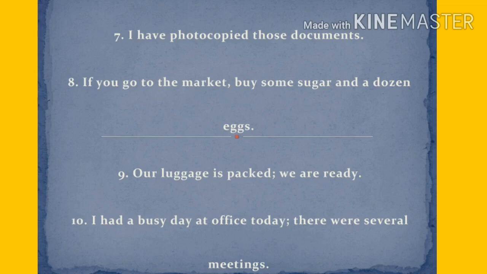Third one, our luggage is packed. We are ready. Fourth one is, I had a busy day at office today. There were several meetings. Do you remember how to find the adjectives? First, choose a correct noun and ask a question to it. Then find the kinds of adjectives.